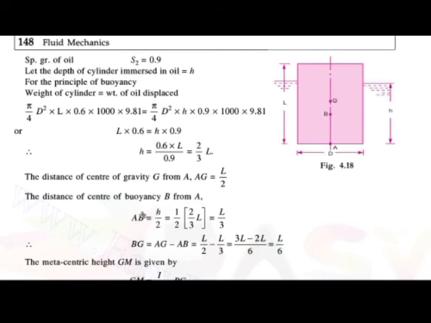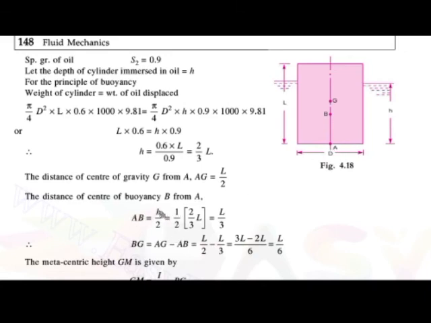Okay, then the distance of the center of gravity G from A, that is AG, is equal to what? The complete height of that cylinder by 2. So AG is equal to L by 2. Then the distance of the center of buoyancy B from A, that is AB, is equal to the height of immersion by 2, that is h by 2.